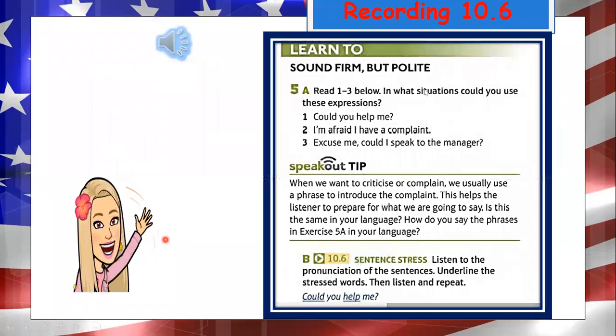Now in this part, we are going to learn how to sound firm but polite. Listen to this. In what situations could you use these expressions? And we have a Speak Up tip. When we want to criticize or complain, we usually use a phrase to introduce a complaint. This helps the listener to prepare for what we are going to say. Is this the same in your language? How do you say the phrases in exercise 5A in your language? And you need to listen to the pronunciation. Pay attention.